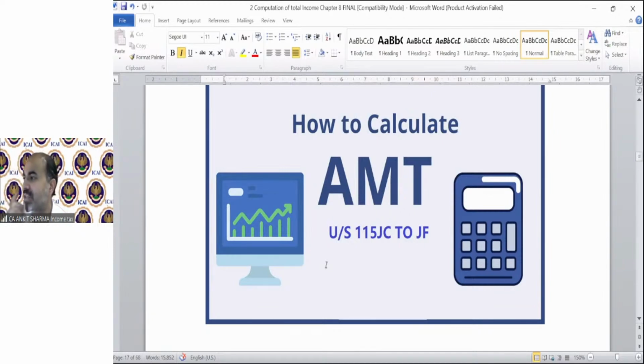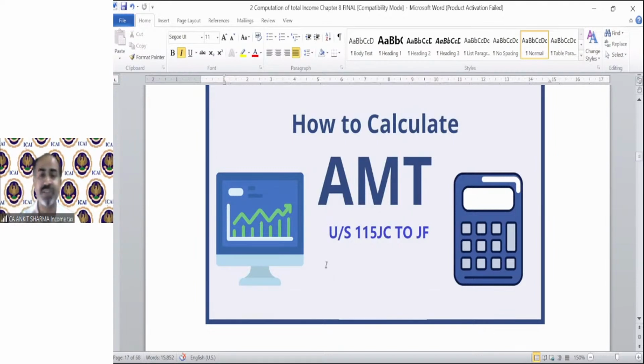Darshan is asking, is surcharge calculated on total tax after rebate and cess? Sir, no. Surcharge is after tax. Clear? And understand one thing. If there is rebate, there cannot be surcharge.